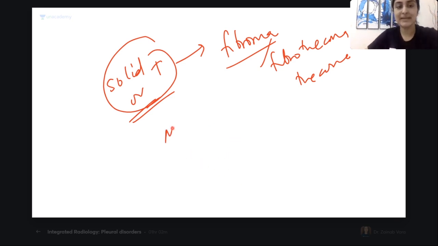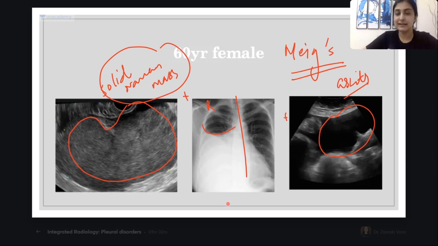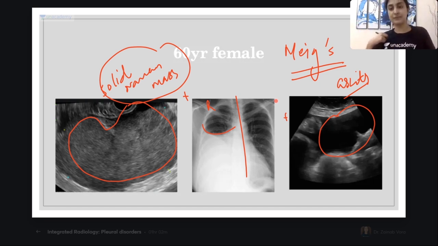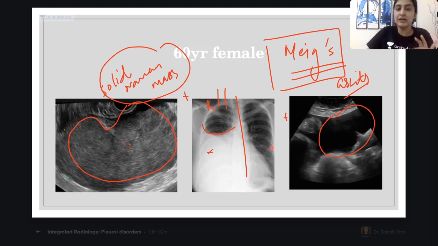Now, what do the Meigs criteria say? Does Meigs say that if you see all these three, it is definitely Meigs? Can we diagnose Meigs before surgery, guys? The answer is no. If I resect this solid ovarian tumor and the effusion disappears without treating it, I don't have to treat this effusion. If I treat the solid ovarian mass and the effusion resolves, that is the exact definition of Meigs syndrome. Is it making sense? So remember the one thing you might not have known: one part of Meigs syndrome is that it has to resolve on its own. Once I resect out the tumor, the effusion will disappear.